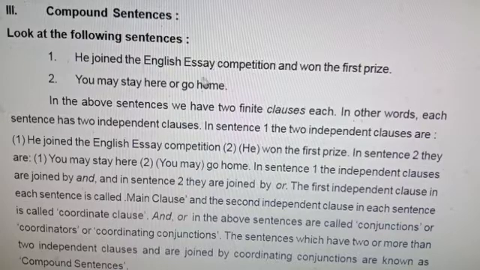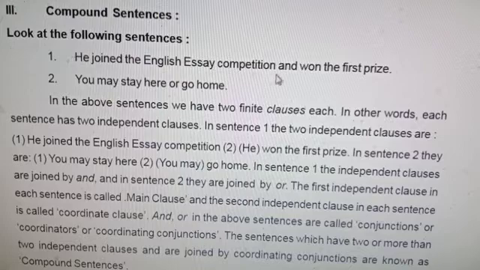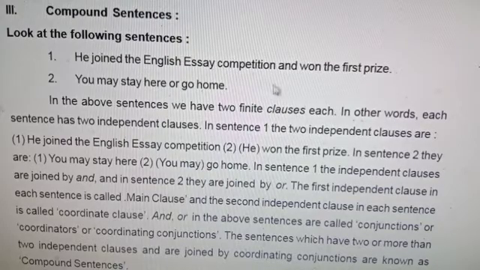He joined the English essay competition, having one finite verb. So, he joined the English essay competition is a main clause, a simple sentence. It is a finite clause also, having one finite verb. And won the first prize means he won the first prize. If we break the one sentence into two sentences, the first one is: he joined the English essay competition. Second: he won the first prize.